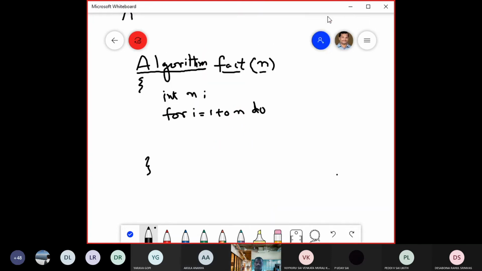Okay. So this is the syntax. You have to write the algorithm name, fact, n. This is the name of the algorithm. Then n, and you take fact also.